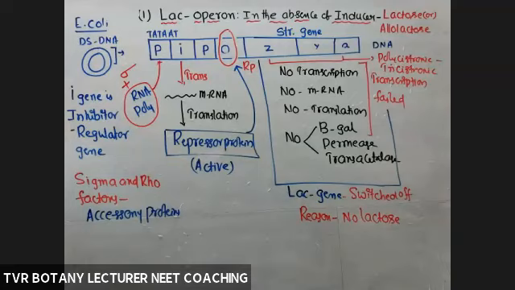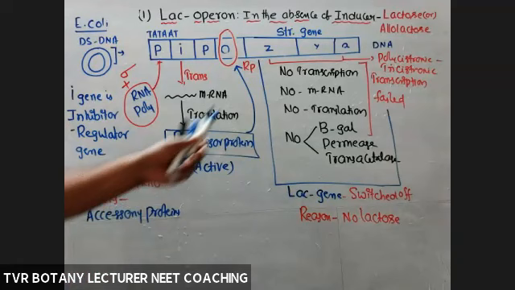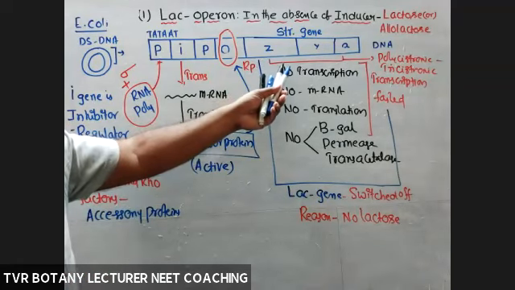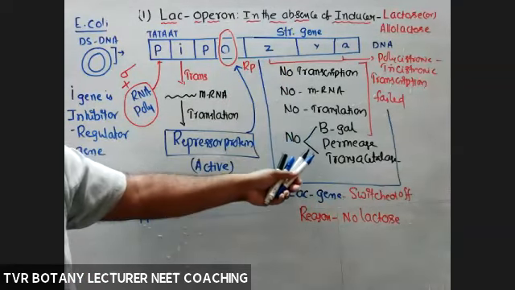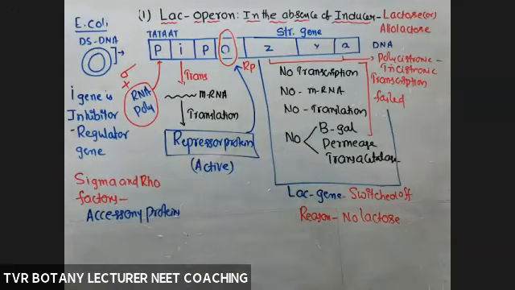The reason is no lactose. Lactose is completely absent, so there is no requirement of beta galactosidase, permease, transacetylase.